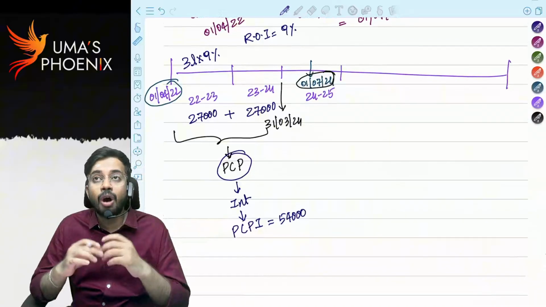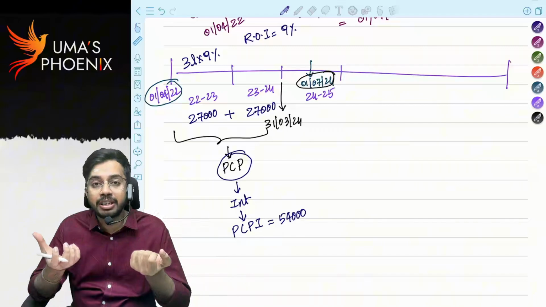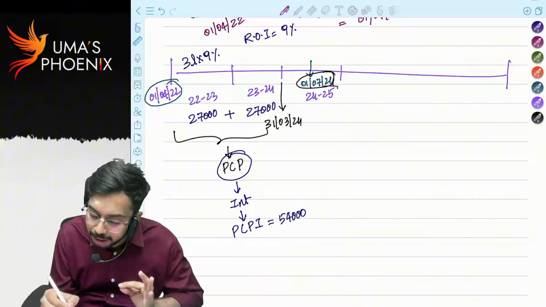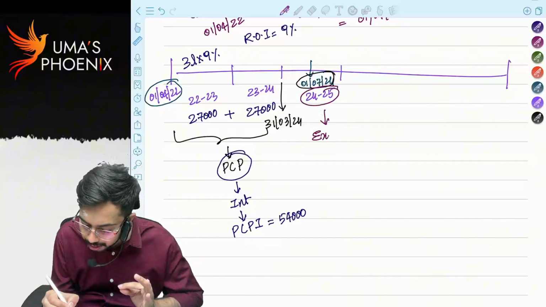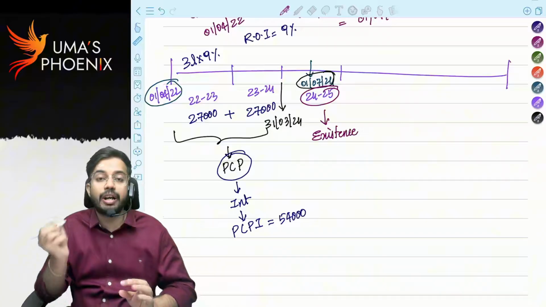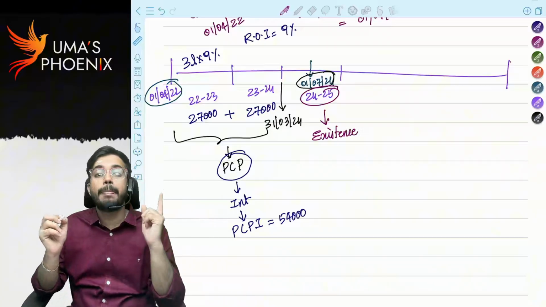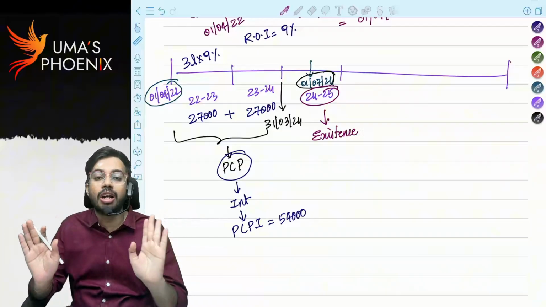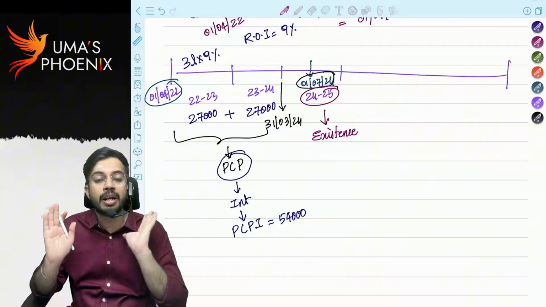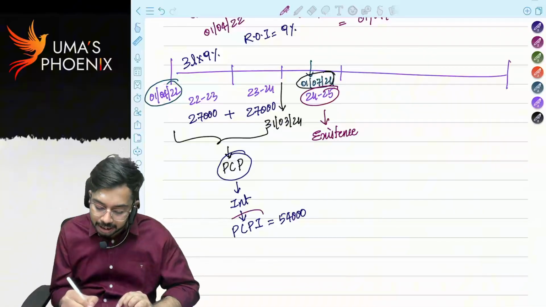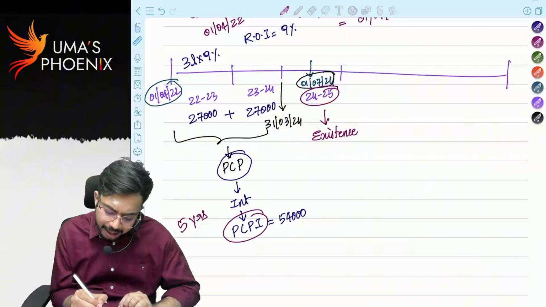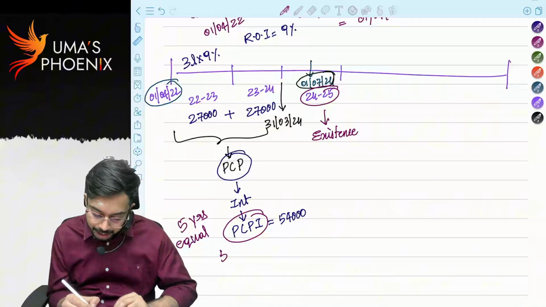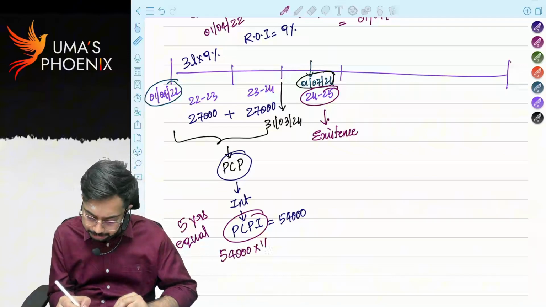Sir, then how is pre-construction period interest allowed as deduction? In the year in which house property came into existence. When did it come into existence? It came into existence in 24-25, right? From 24-25, pre-construction period interest is allowed as deduction. But total pre-construction period interest is not allowed as deduction in the year in which house property comes into existence. This will be allowed as deduction over a period of 5 years in equal installments. That means what? 54,000 into 1 by 5. How much?